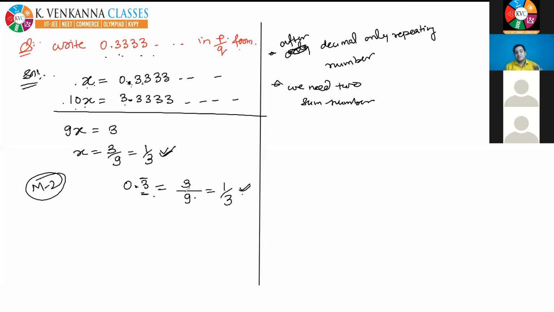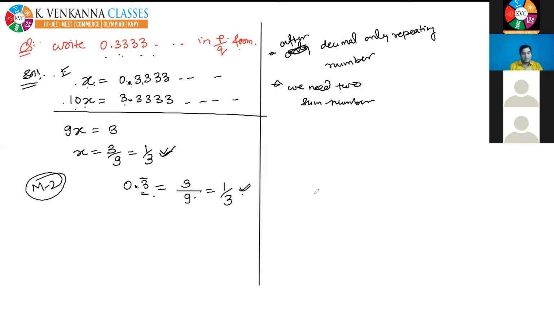Now, you cannot ask, sir, why are you writing 9 here? Because I am giving you the shortcut. It is not a proper method. If you want to know how 9 comes here, then go to the first method, which is the proper method. This is the shortcut. How many digits are repeating? Only one digit is repeating. That's why in the denominator, you write only one 9.